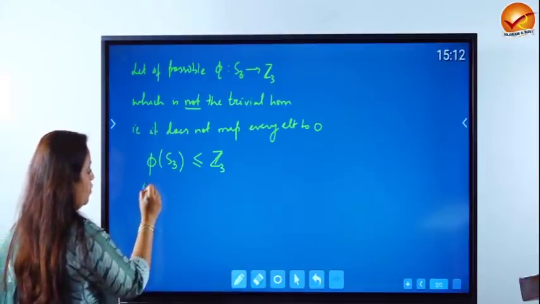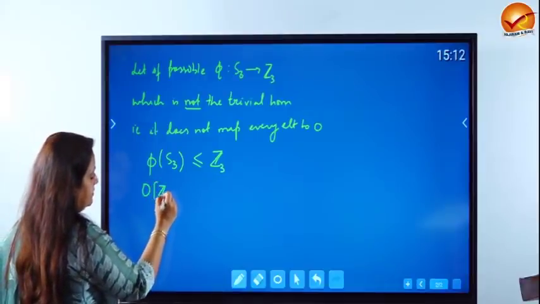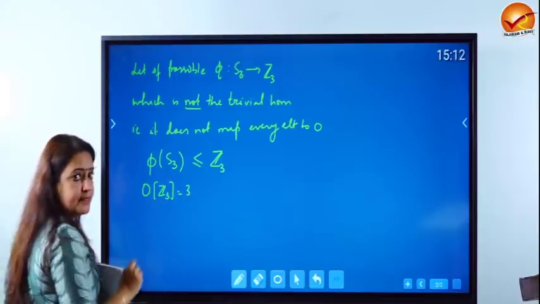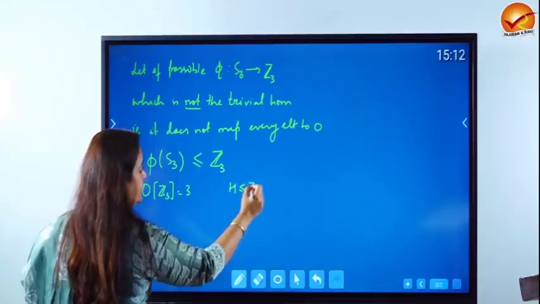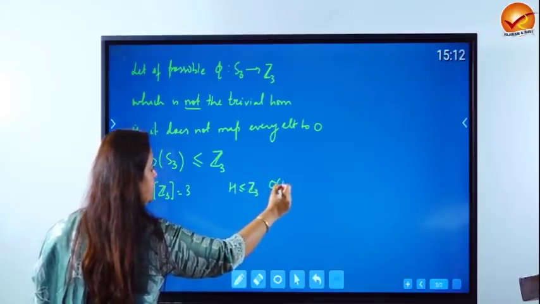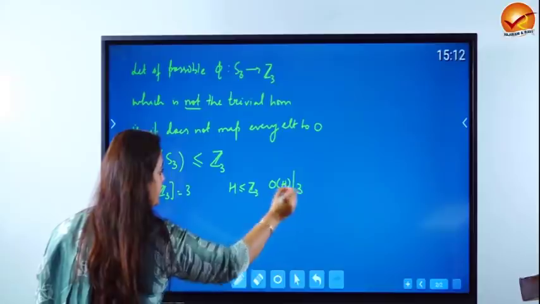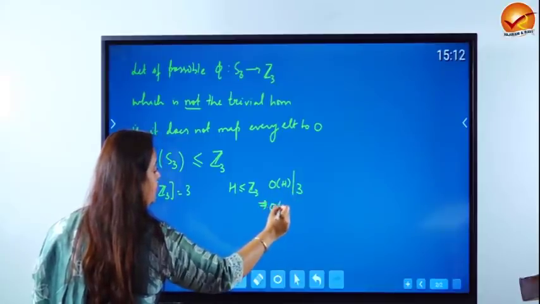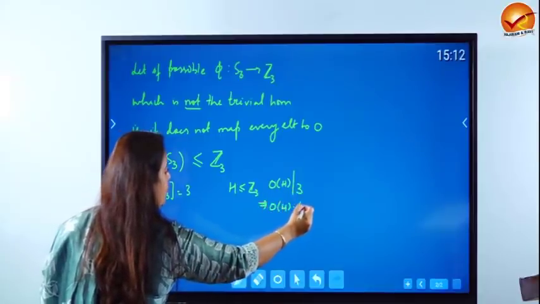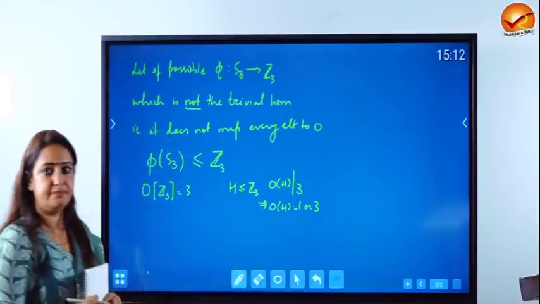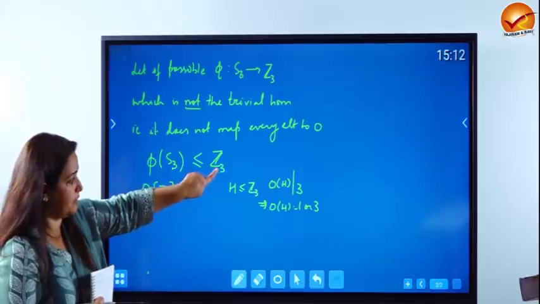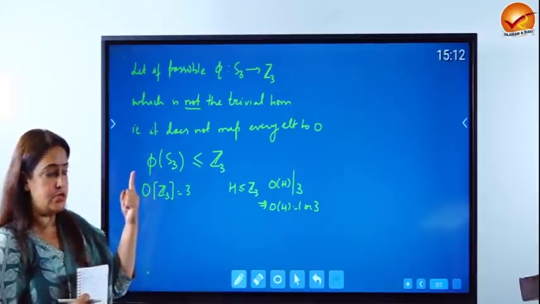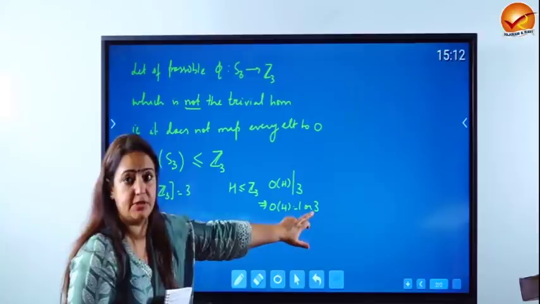Also we know that order of Z3 is 3, and by Lagrange's theorem, if H is a subgroup of Z3, then order of H needs to be a factor of 3, which means that either order of H is going to be 1 or it is going to be 3. That means phi of S3, which is a subgroup of Z3, will either have one element or it will have 3 elements.